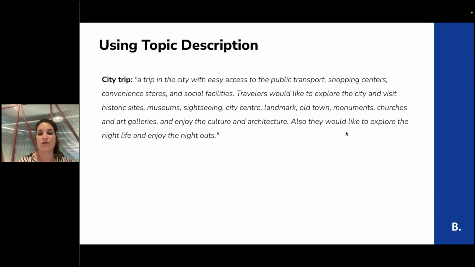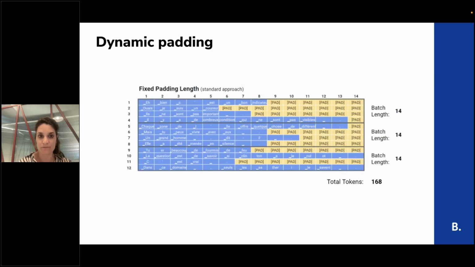So we use it for very unclear topics like city trips. What is actually a city trip? What do we expect people to talk about when they mention city trip? We found that the topic description is very valuable for this kind of model.